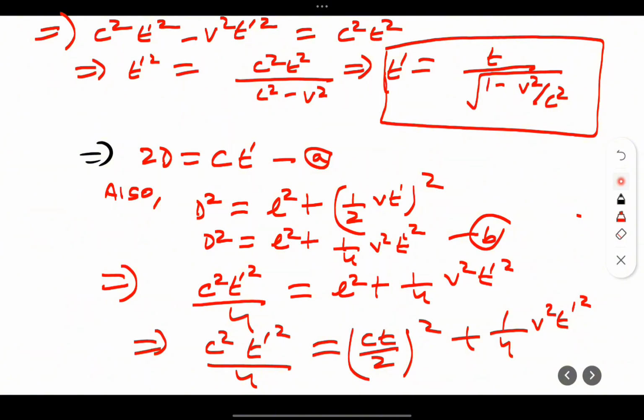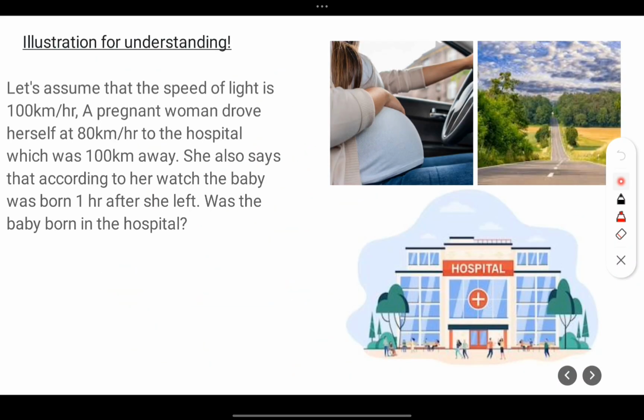Now this is the equation for time dilation. Now let us see this question, so you will understand everything from this question. Here you can see a pregnant lady, this is the way she needs to travel to reach the hospital.